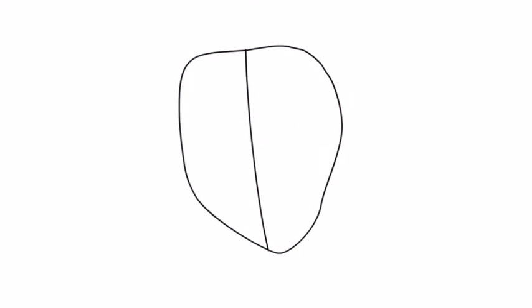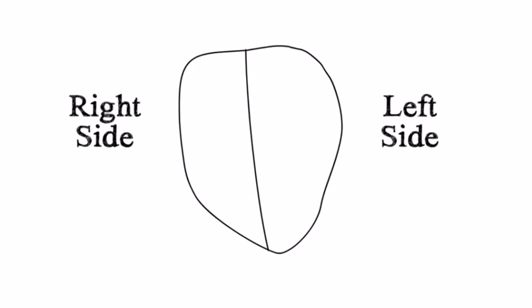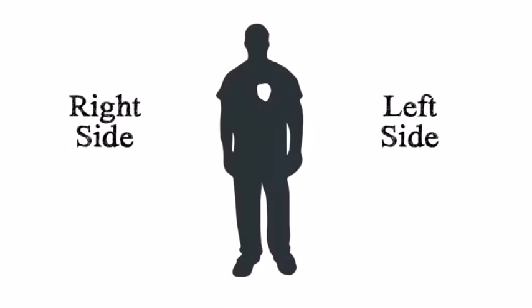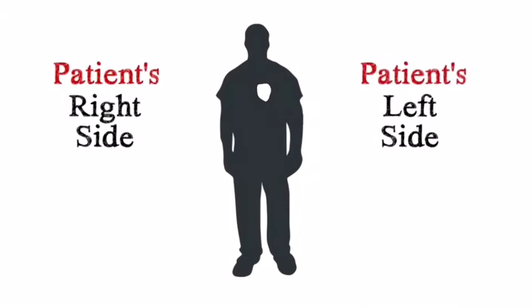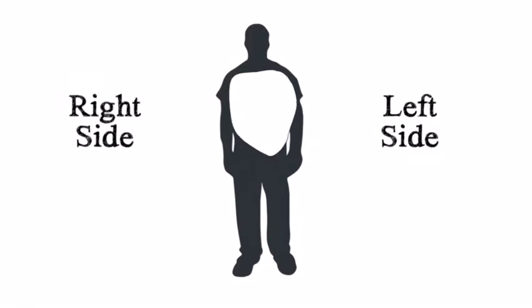You may notice that the right side of the heart is on the left side of this video, and the left side of the heart is on the right side of this video. That's because when we talk about parts of the heart, we always use the patient's perspective and associate the parts of the heart with their right and left side.